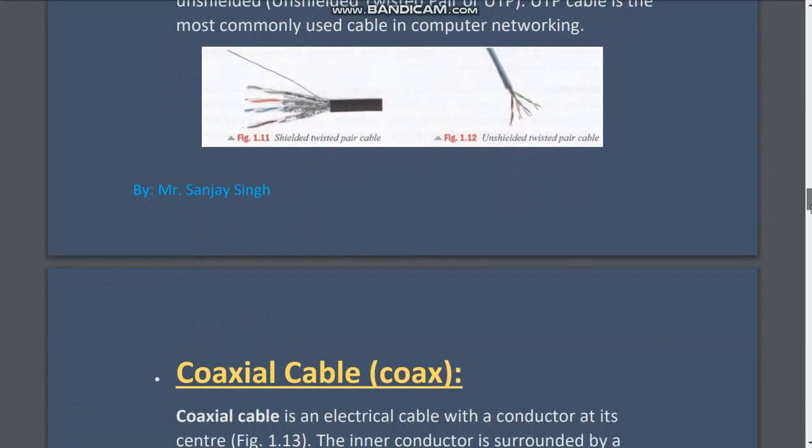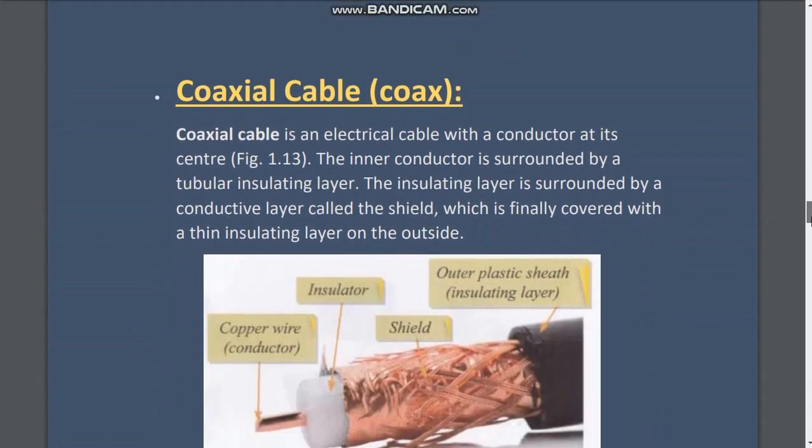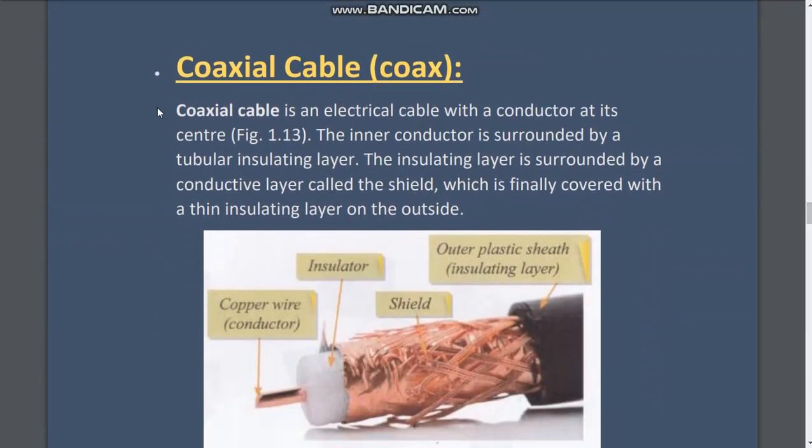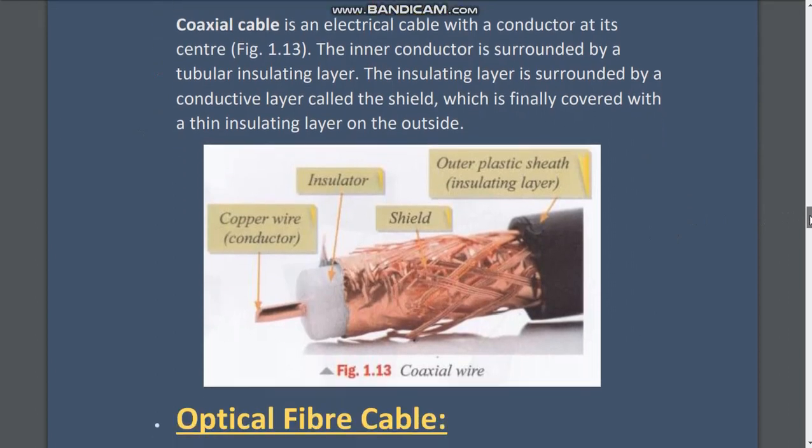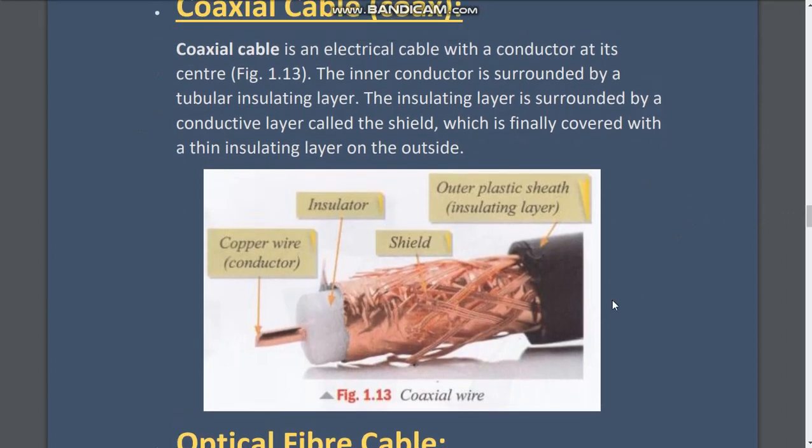Okay, let us see the next type of cable. Coaxial cable, in short coax. So this is your cable TV's cable. It can be found normally in every house.